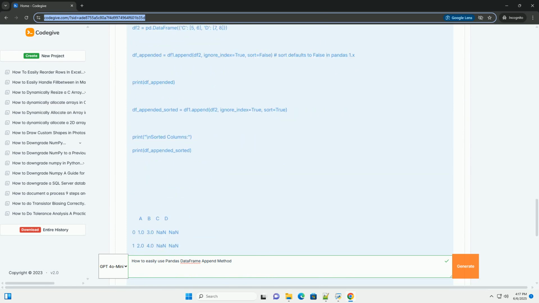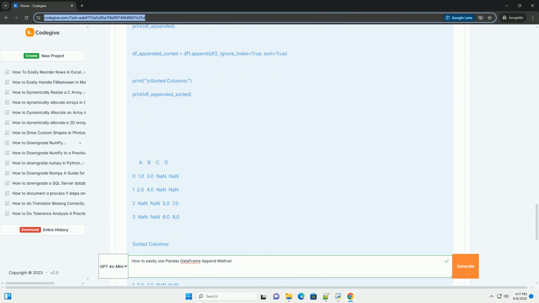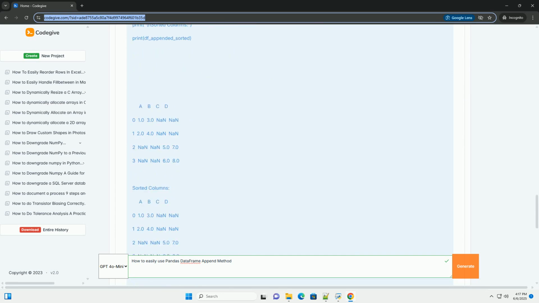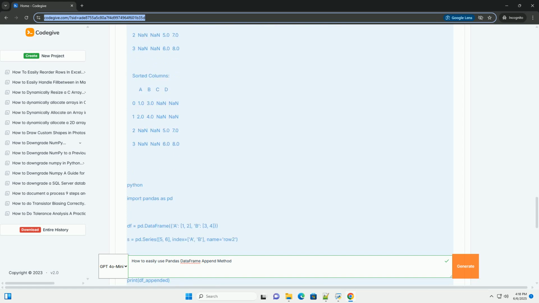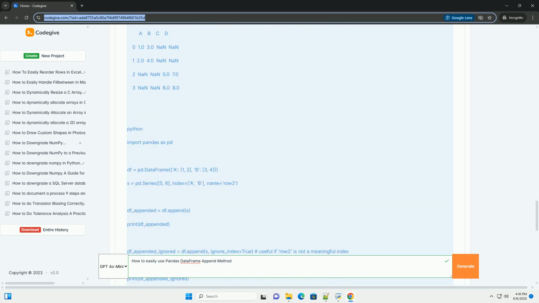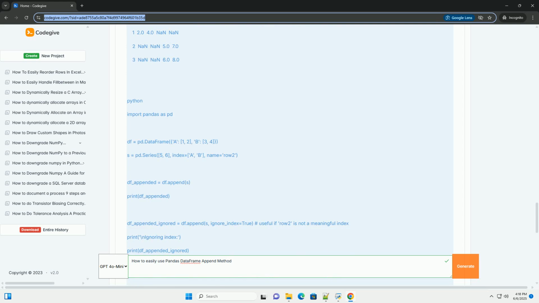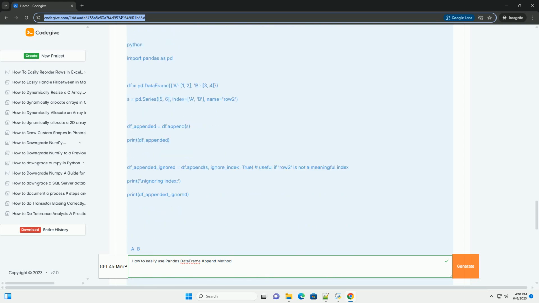Basic usage. The simplest way to use append is to provide the data frame you want to add to the end of the existing one. Output. Notice that the index from df2 is preserved. This can be problematic if you need a unique,